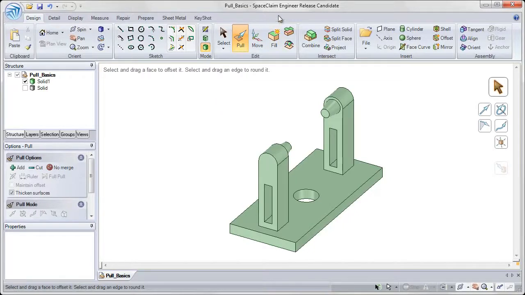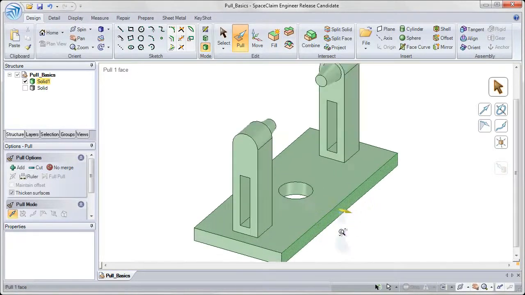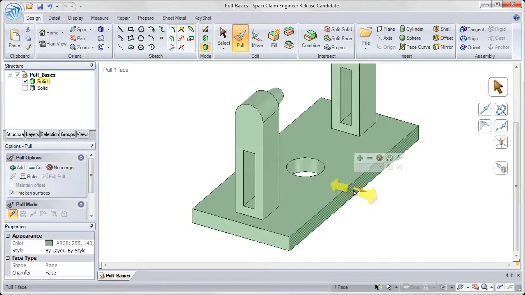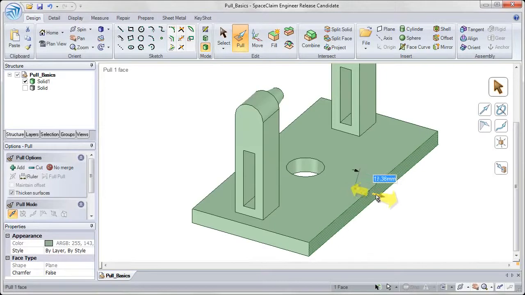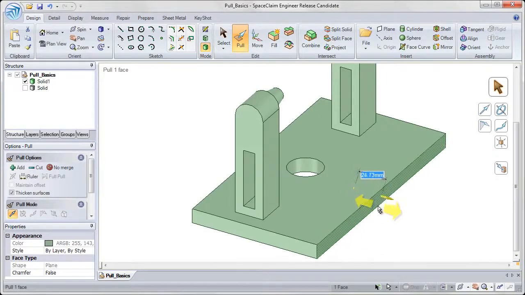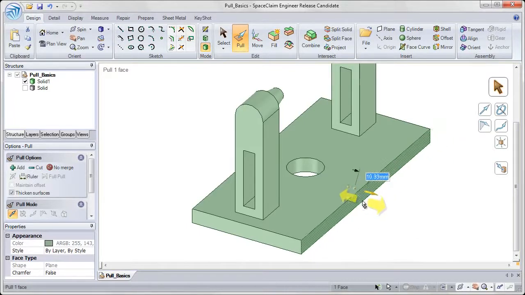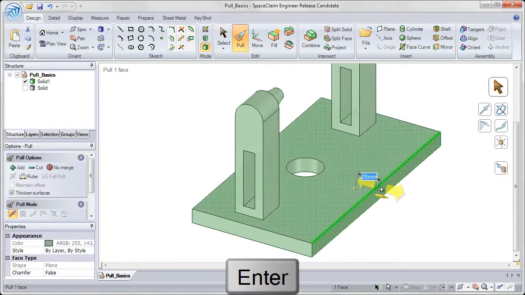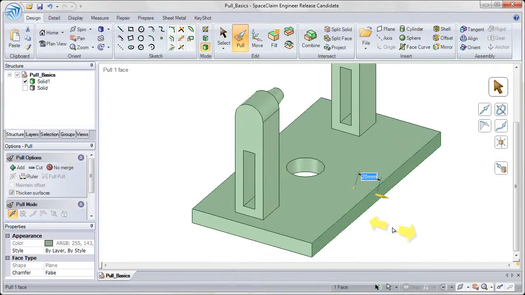So with the pull command, you'll notice that when I pull on a face, it gives me an offset value, highlighted in blue, from the original dimension that I'm measuring. I can always type in a value for that offset, so I'll type in 20 and hit enter to offset that 20 millimeters.